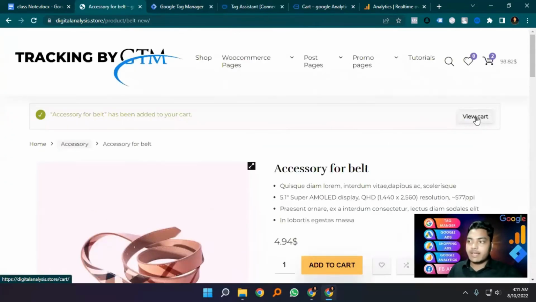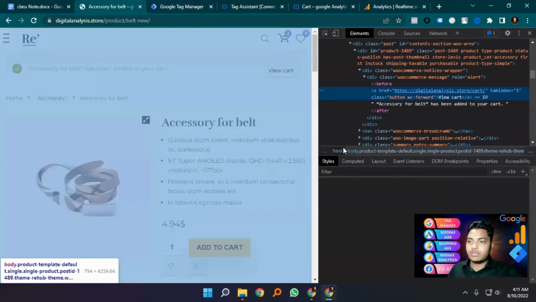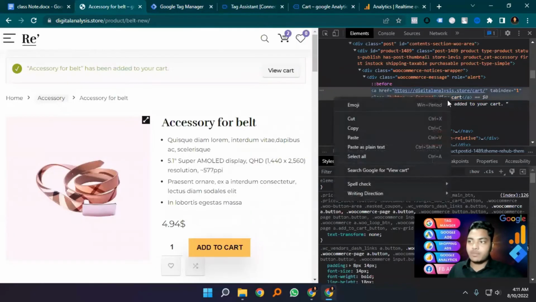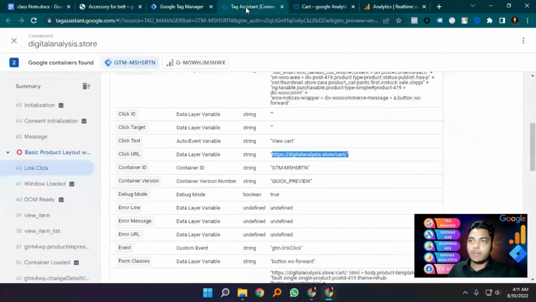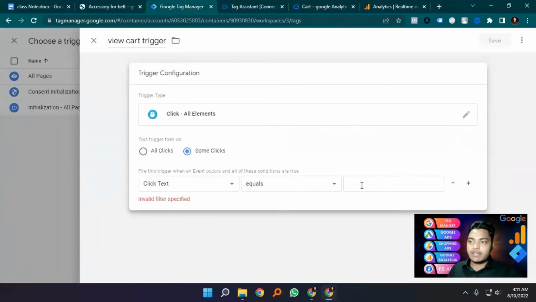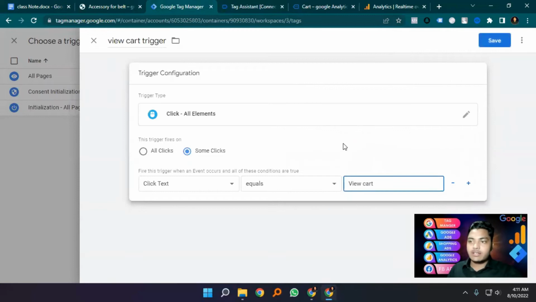Then we will see like this view cart, and we need to use the same view cart text on here. I copy this view cart. You can see, now I'm going to the Tag Manager. I put this name on here. So now the view cart button tag works when click text equals view cart. Otherwise this tag is not working.